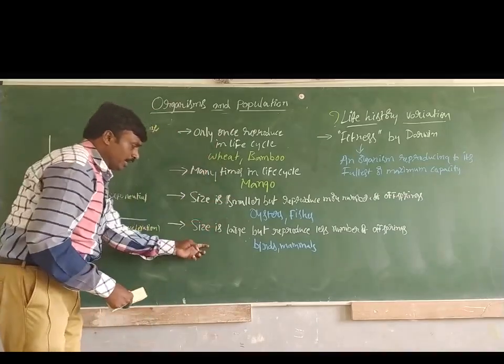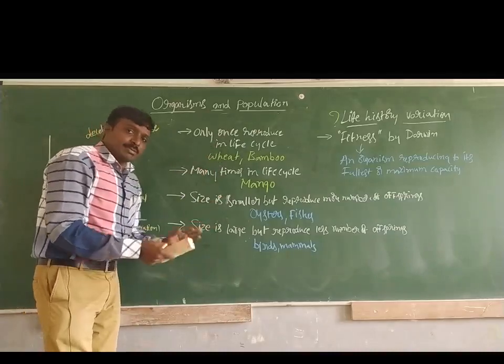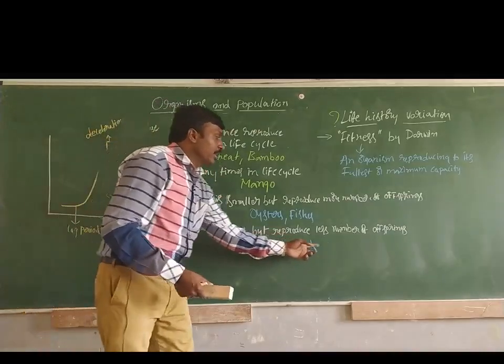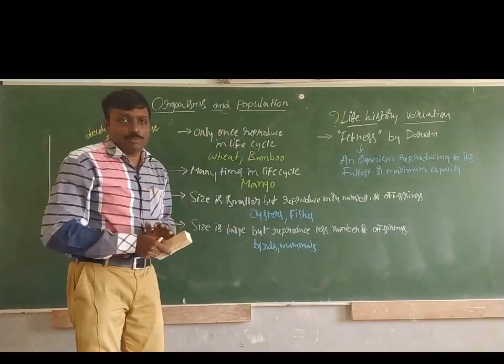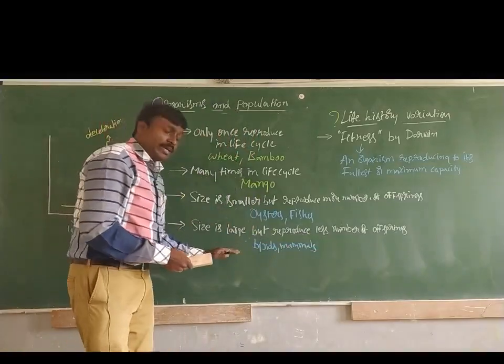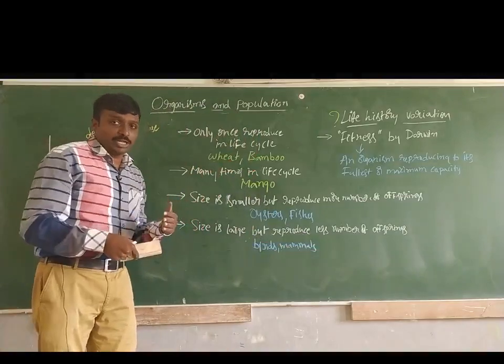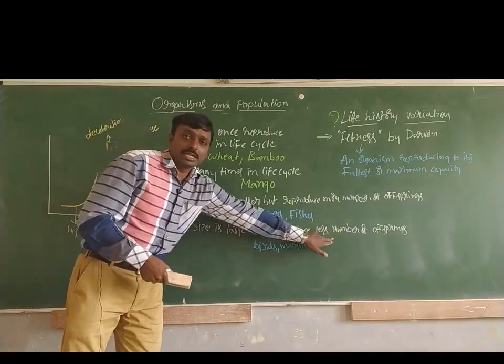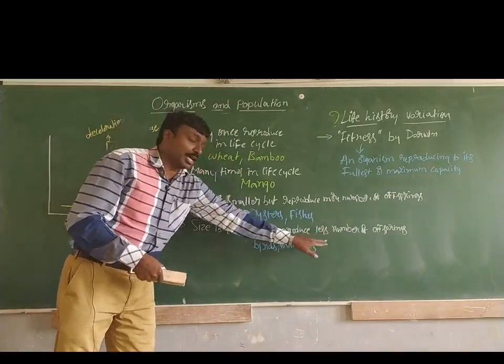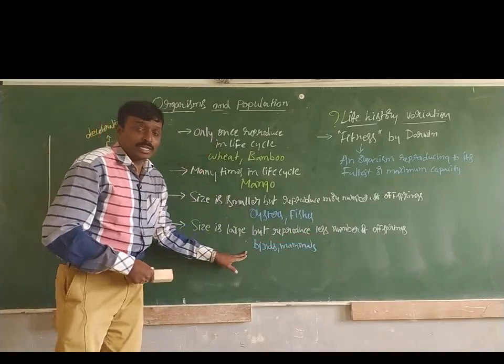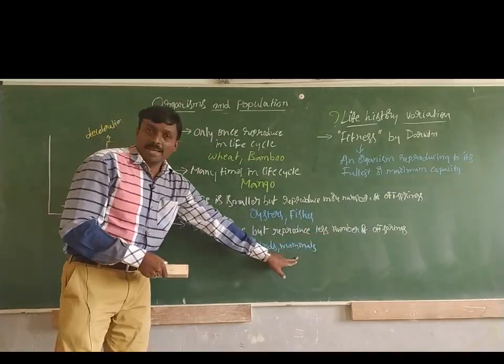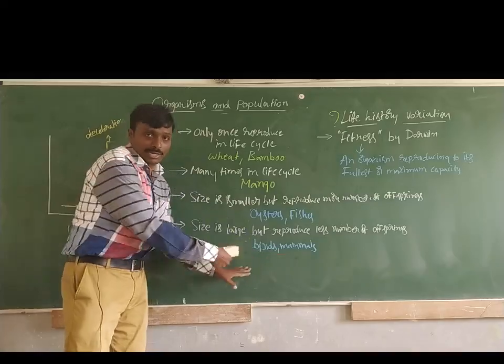Then another example: the size of the organism is large, but they reproduce very few offspring. Here the organism size is very large, but the reproduction rate is very low and the number of offspring is very small, as in birds and mammals. Even we people are included in this.